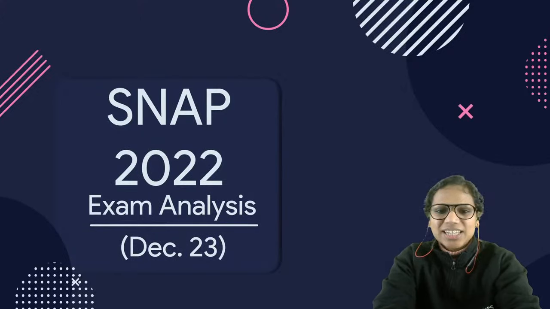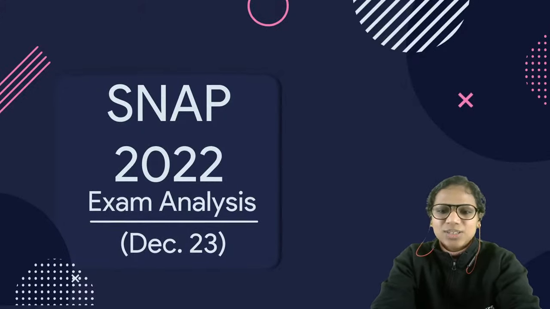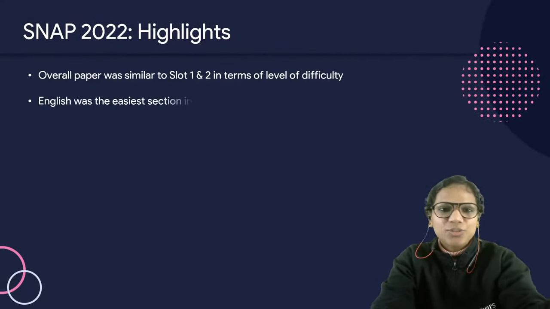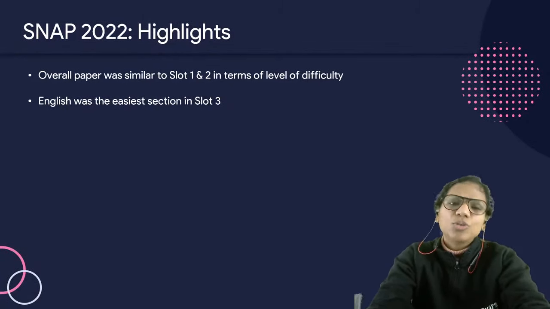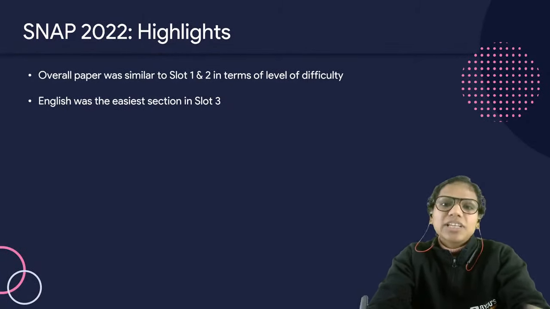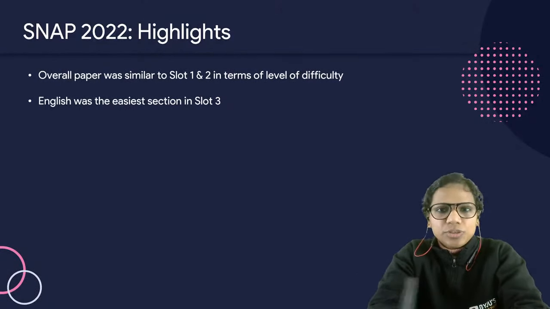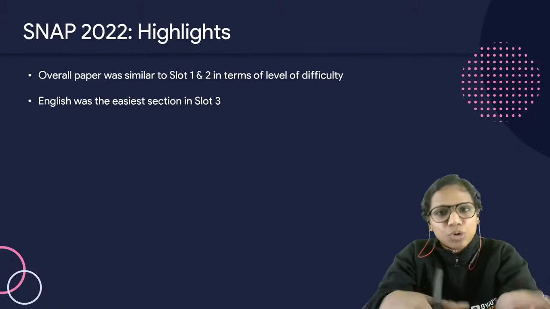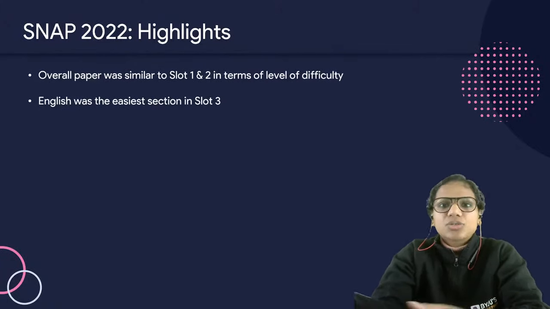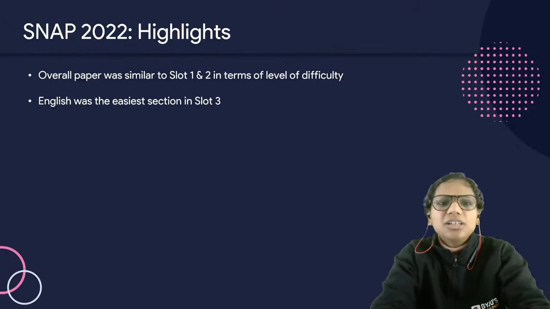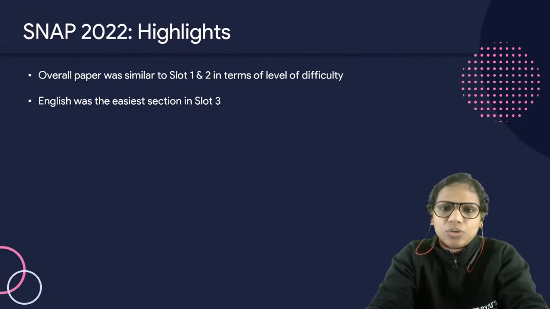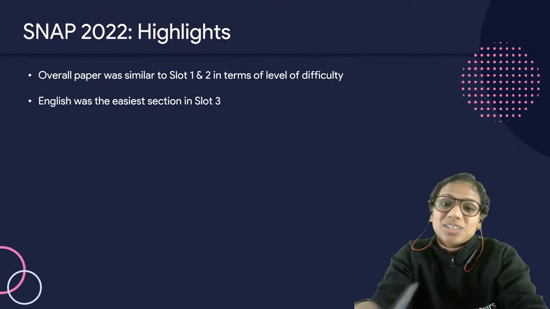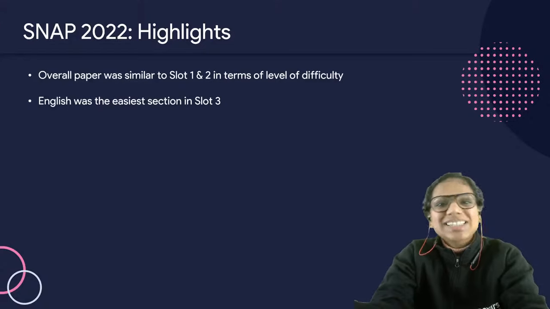All right, so let's dive into it. If I give you the highlights, I think all of you know that the paper was similar overall in terms of slot, in terms of the level of difficulty. Some sections were more difficult, some sections were easier. So overall, it compensated, and overall, it was similar. Therefore, we are expecting the cutoffs also to be pretty similar.